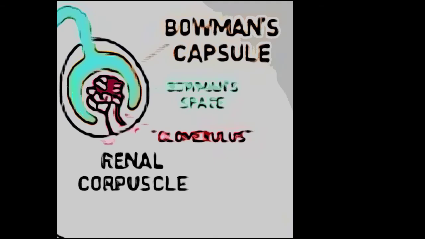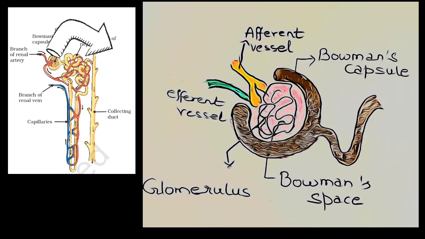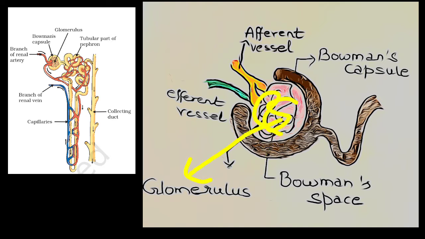This cup-like structure is known as Bowman's capsule, discovered by Sir William Bowman. The space inside the Bowman's capsule is called Bowman's space. You can see a cluster of thread-like structures inside this space.